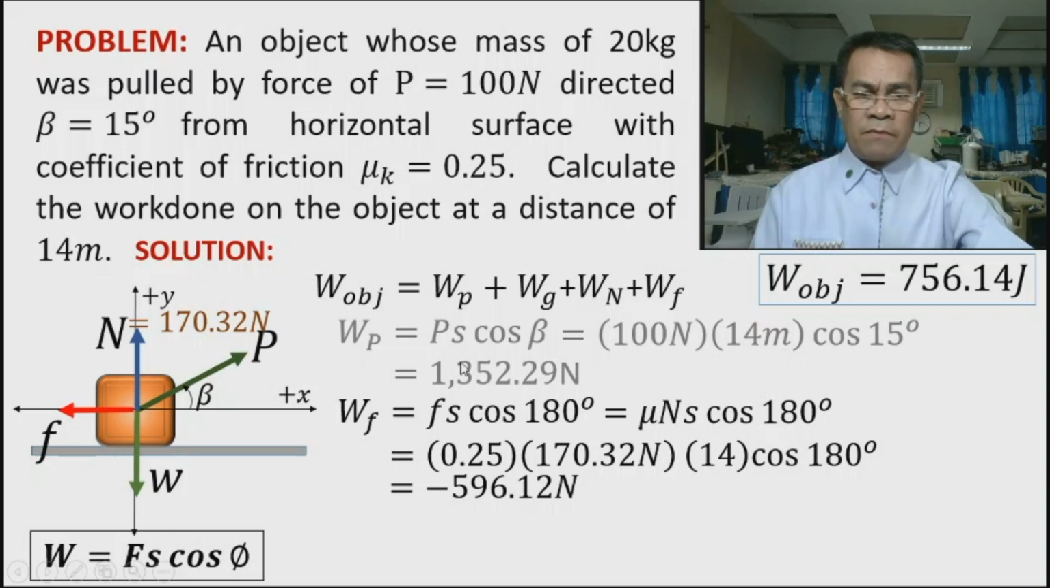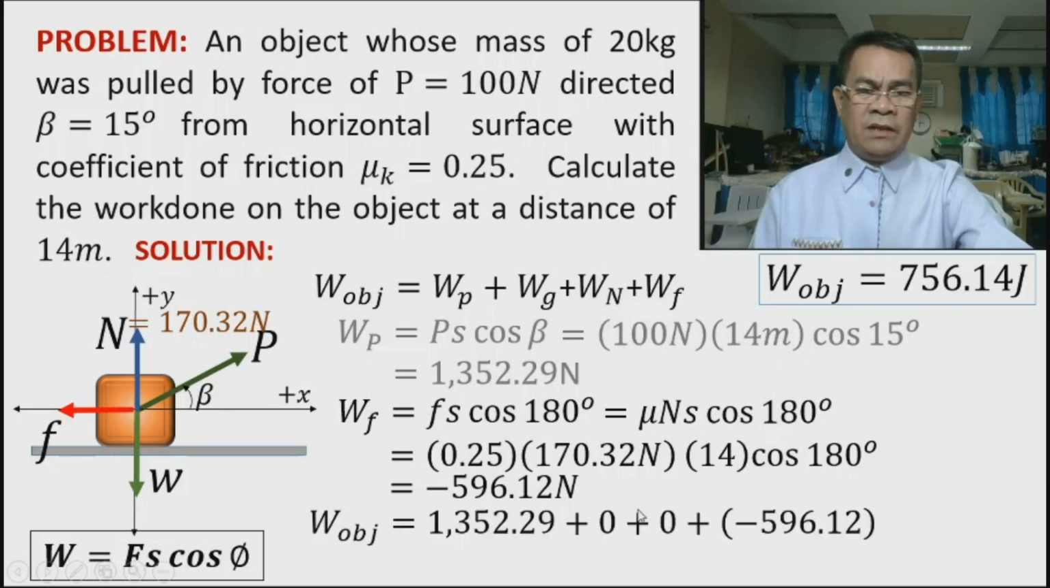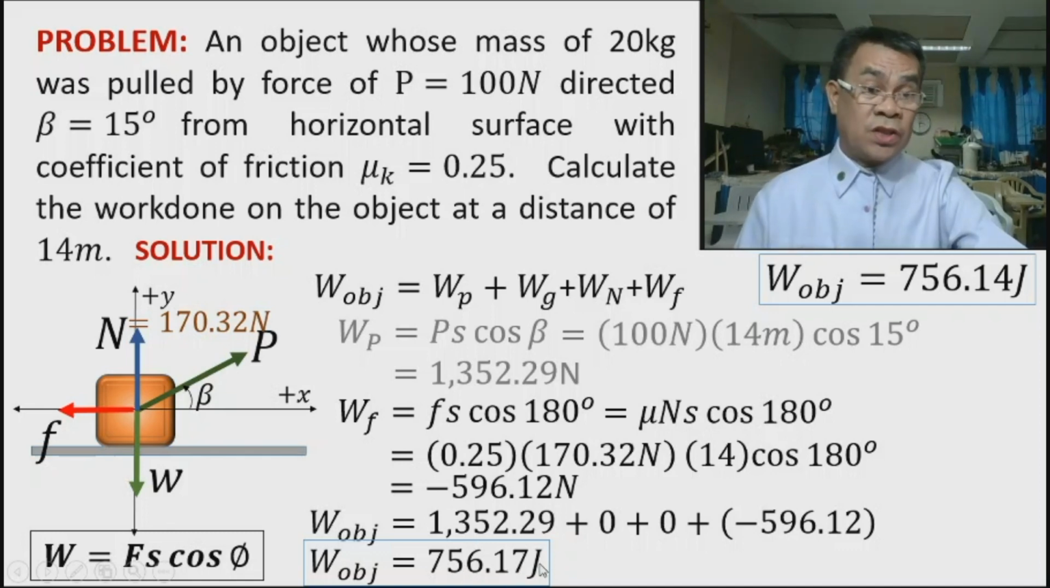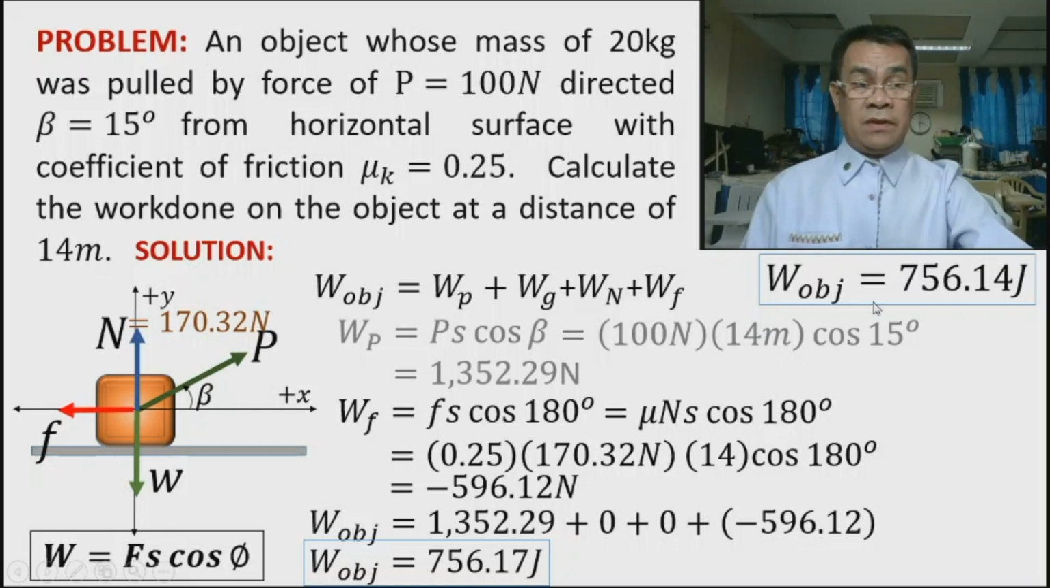Take note, this is the work done by friction, and this is 0, work done by gravity. The normal also is 0, but the friction is negative 596.12. Then, sum up algebraically. So, 1352.29 plus 0 plus negative 596.12. And it gives us 756.17 joules. Take note or look at the difference from the previous method, and this is our method.